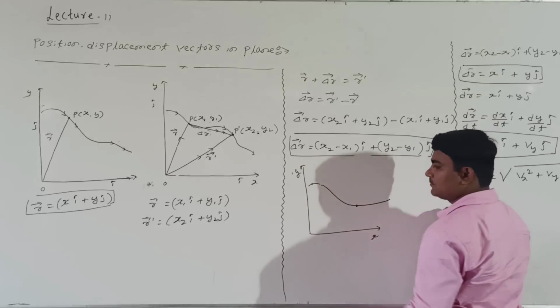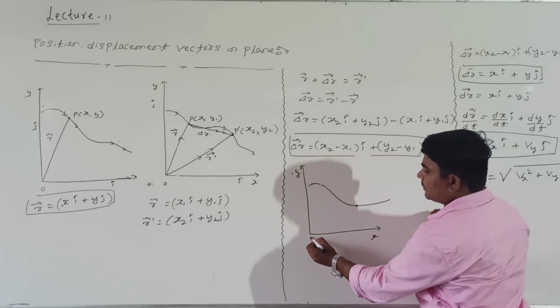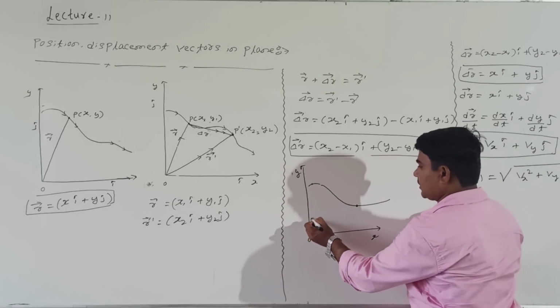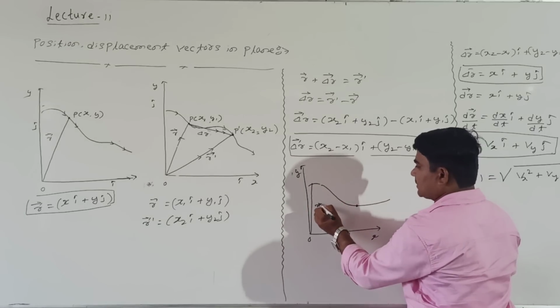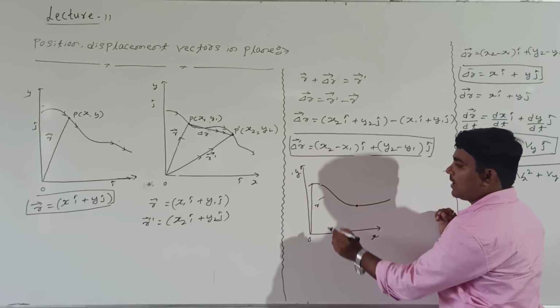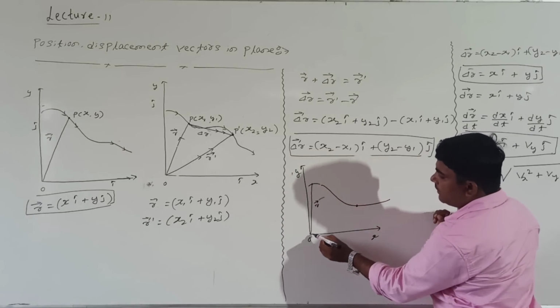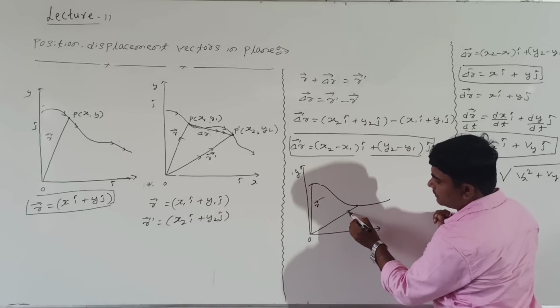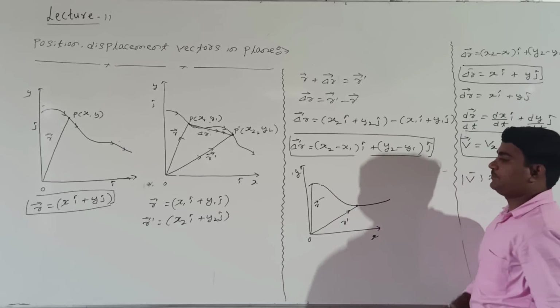Can take here also. What I can call this is nothing but the origin. This is nothing but a position vector. Shall I call this R? R is nothing but one position vector. I can take one more position vector here. What about this? This is nothing but R dash.